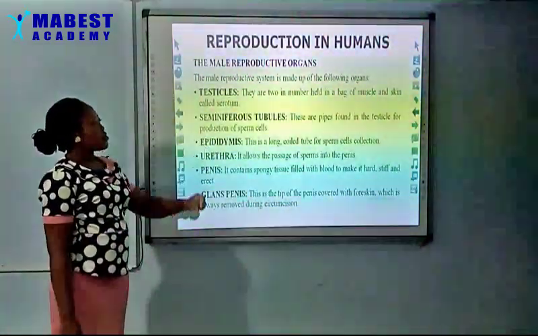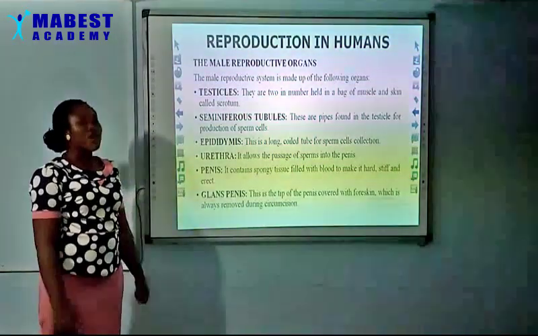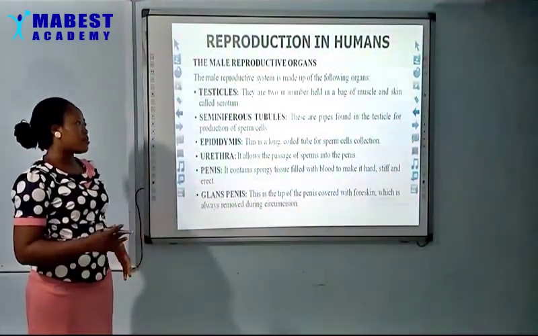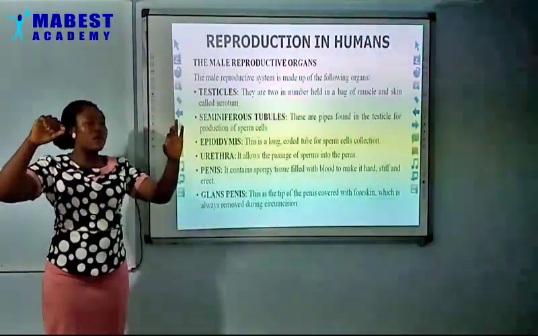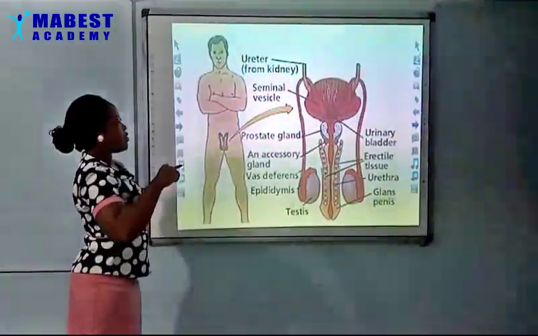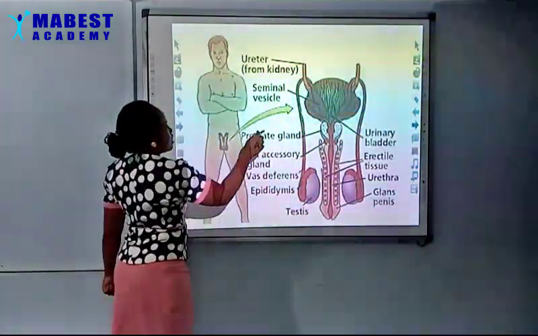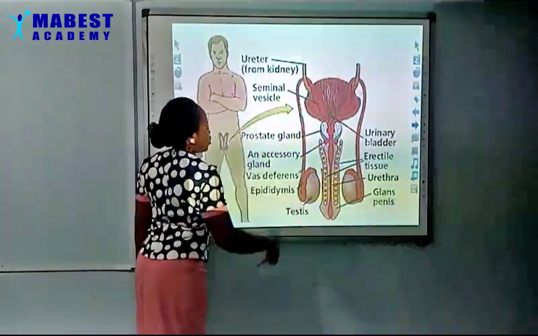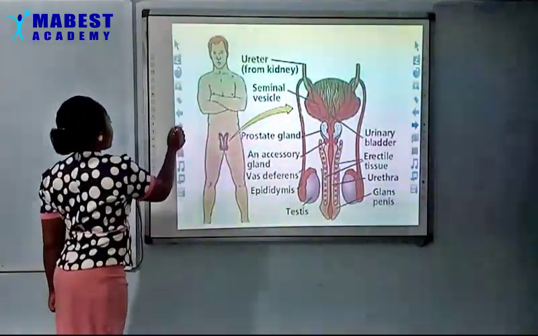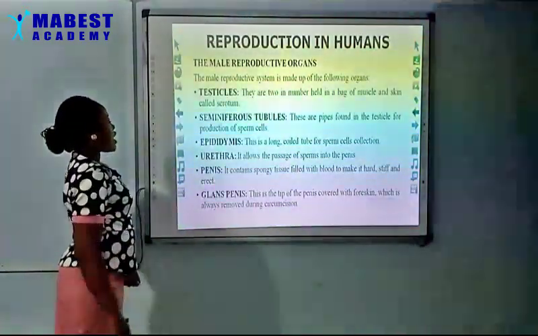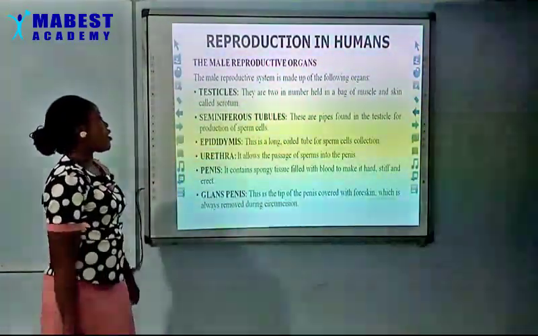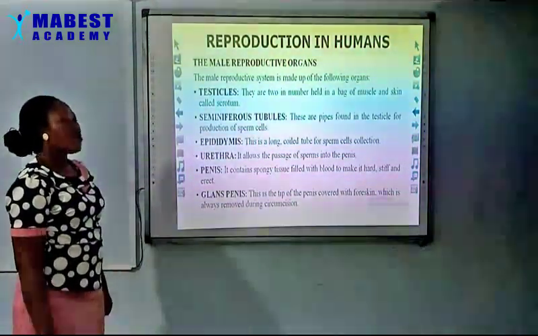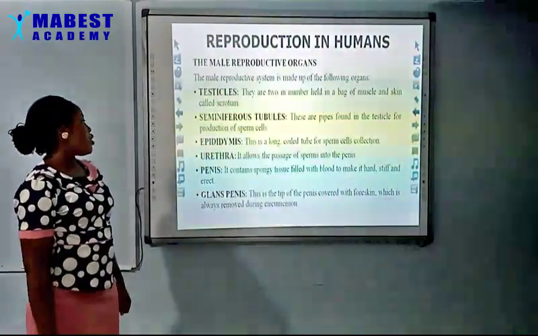Then seminiferous tubules. These are pipes found in the testicle for production of sperm cells. So they are just like long pipes. They are long cords. Yes, we have them here. They are responsible for production of sperm cells. We also have the epididymis. It is a long coiled tube for collection of sperm cells.